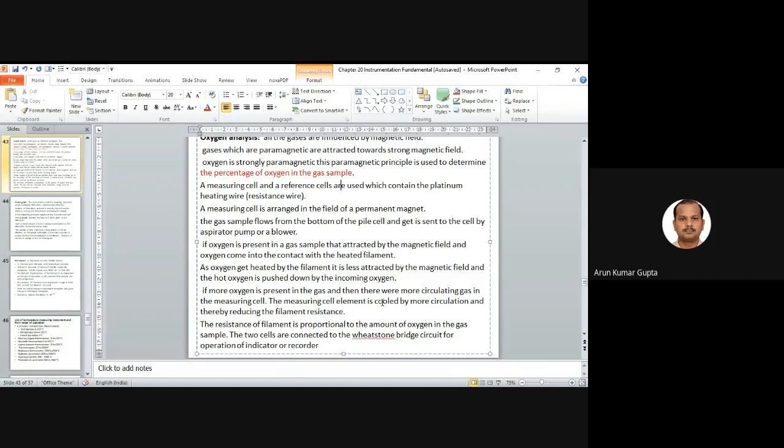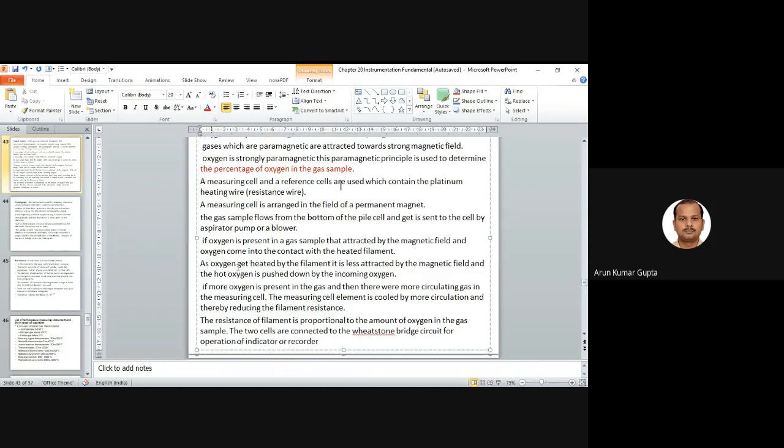The measuring cell element is cooled by more circulation, thereby reducing the filament resistance. The resistance of the filament is proportional to the amount of oxygen in the gas sample. The two cells are connected with a Wheatstone bridge circuit, and we get the operation of the indicator recorder. This way we can measure the content, or percentage, of oxygen in the gas sample.